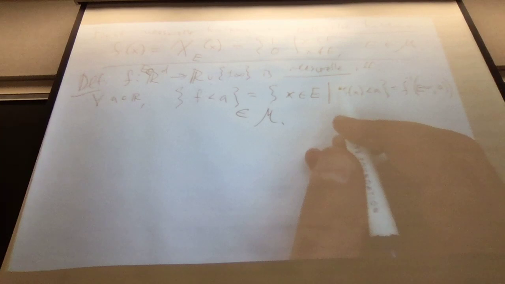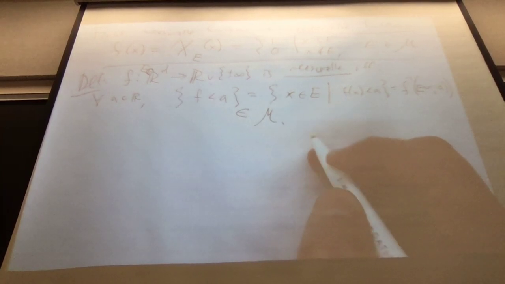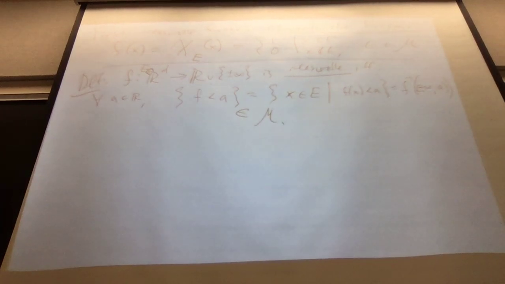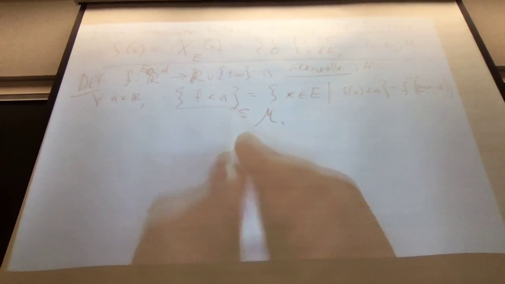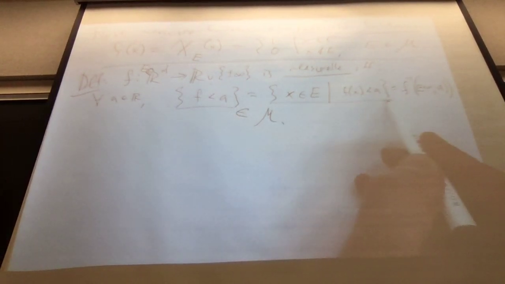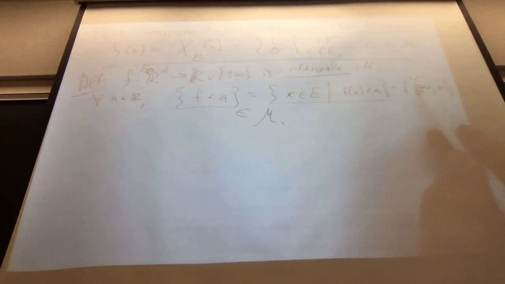Excuse me, could you please give some motivation for why this definition? Okay, that's what we're about to do. We're about to prove a bunch of lemmas that motivate the definition. Are we talking about measurable about the x? It's not about f, it's about x. That's right, so this is an abusive notation. It's a shorthand for the set of x, a subset of R^d. I want to know, is this set measurable, but I will abuse notation and write this most of the time. Or if I want to be really reverent, I'll write minus infinity with a closed bracket.